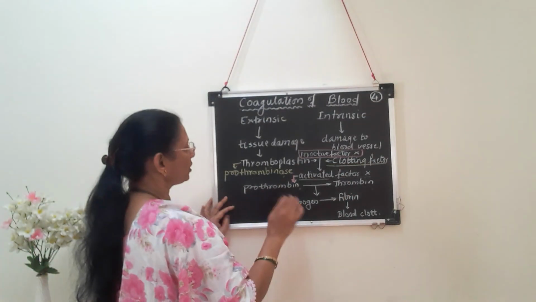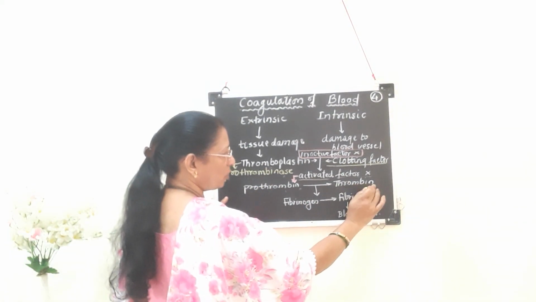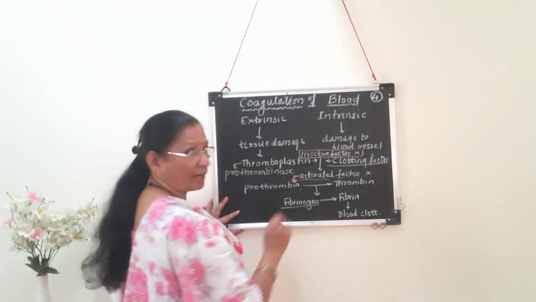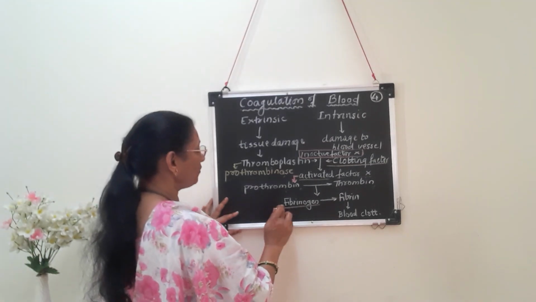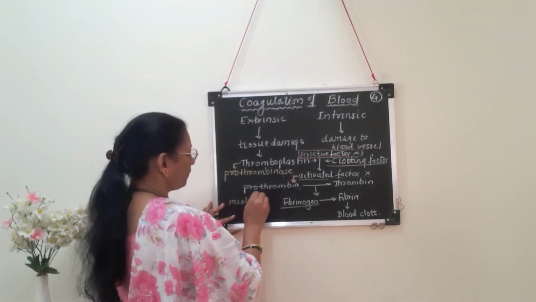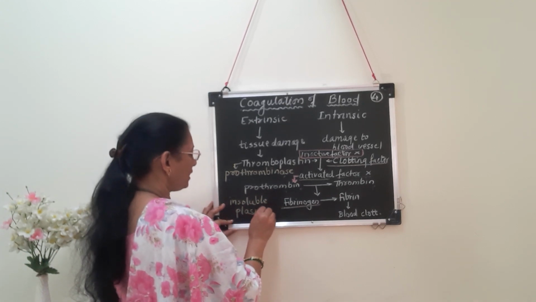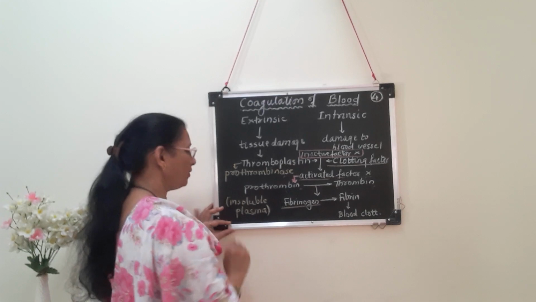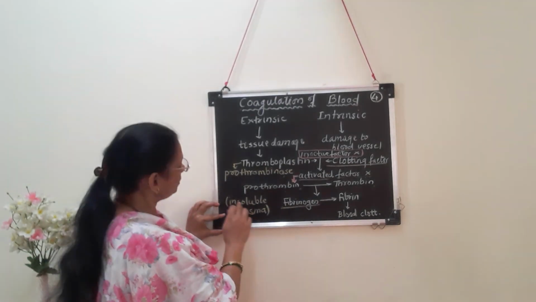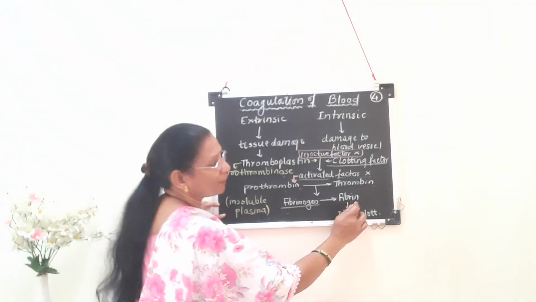So what is the next step? Prothrombin is converted into thrombin. What is the role of thrombin? This thrombin acts on fibrinogen. What is fibrinogen? Fibrinogen is an insoluble plasma protein which is present in the plasma. So this plasma protein fibrinogen is converted into fibrin.